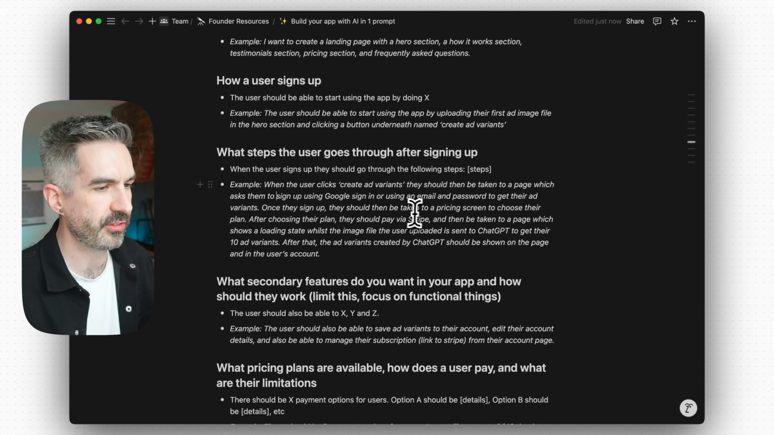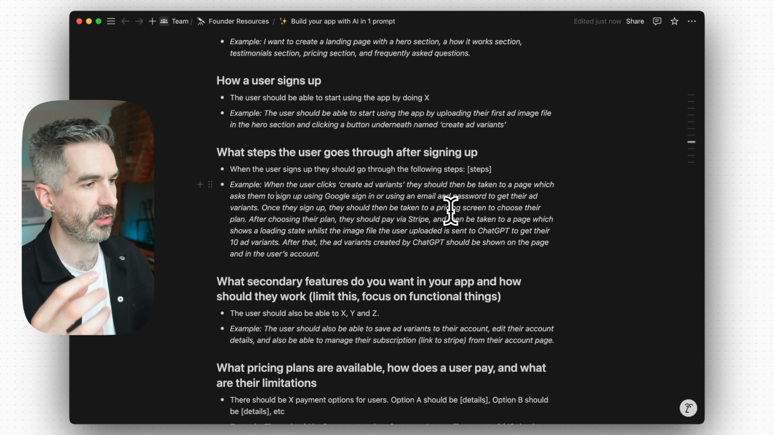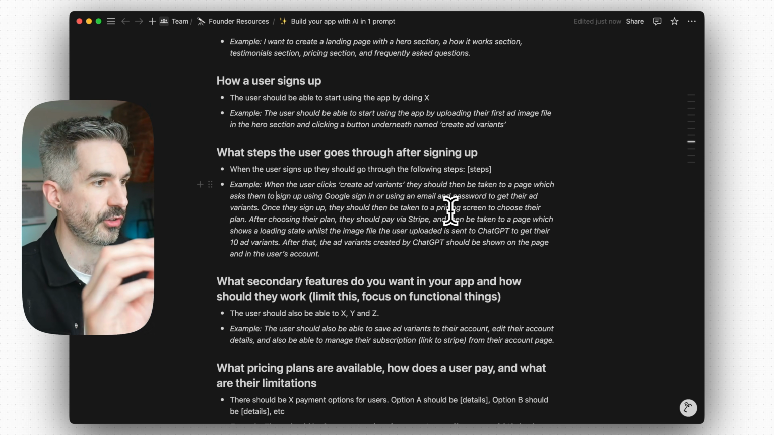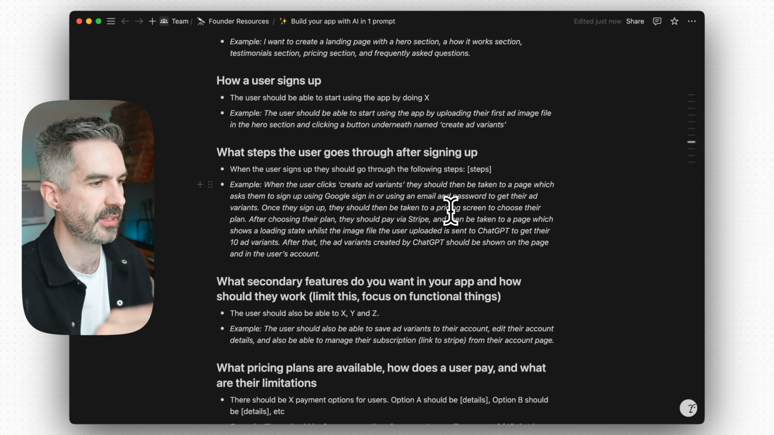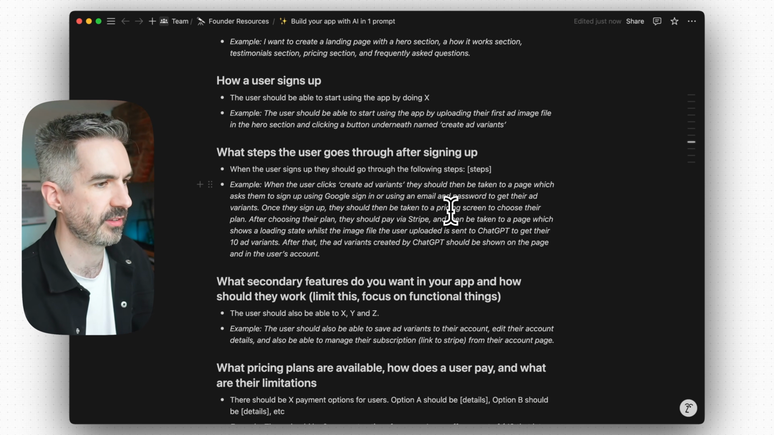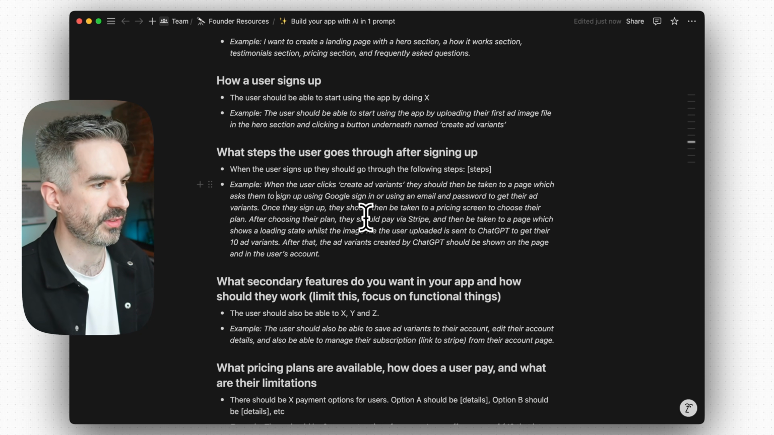Once they sign up, they should then be taken to a pricing screen to choose their plan. So what I want to do is get the user to take the action of choosing to get the ad variants. When they've put their image in and they click the button, I then want to say, like, you have to pay to get your ad variants sent to you. So they then get a pricing screen to choose their plan.